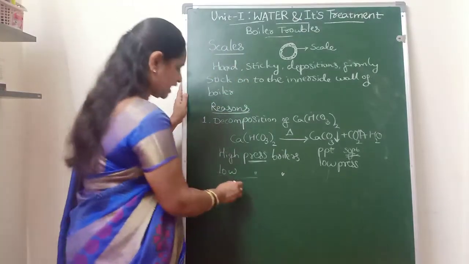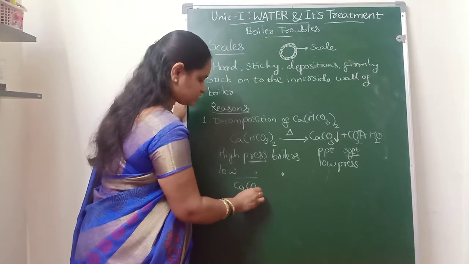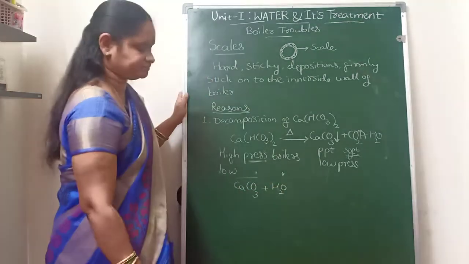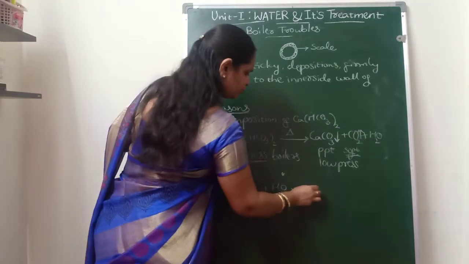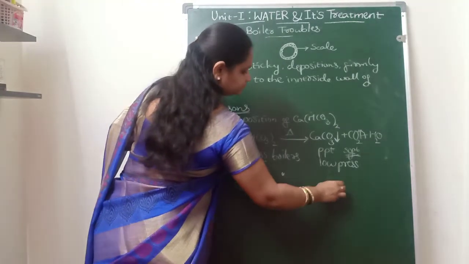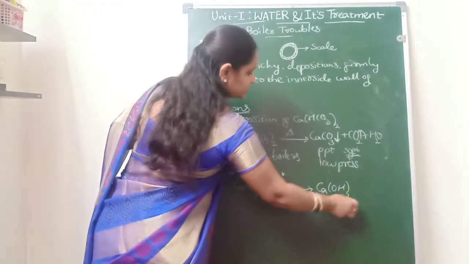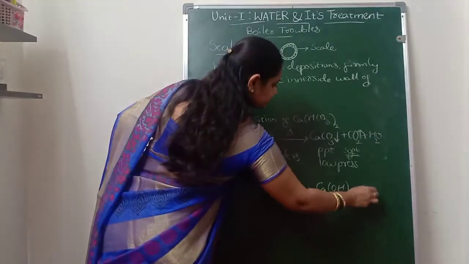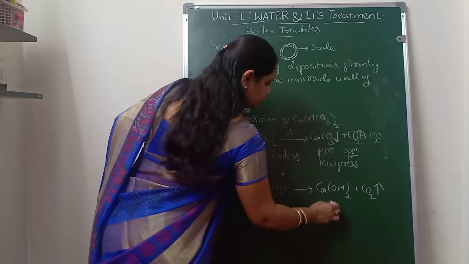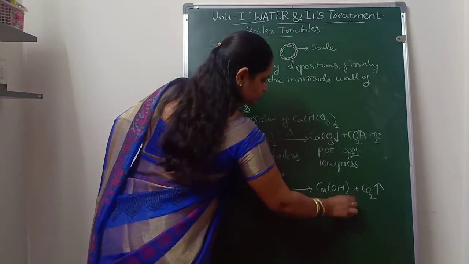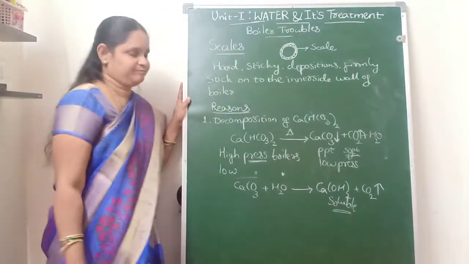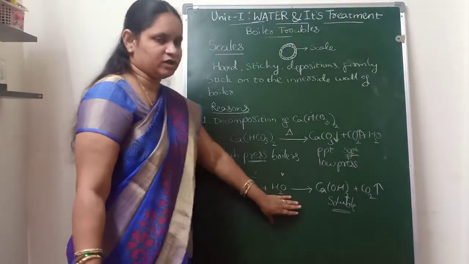Whereas in high pressure boilers, because of the high pressure and high temperatures, this calcium carbonate will convert to calcium hydroxide, which is soluble in the high pressure boilers. So it will not form a precipitate or scale in high pressure boilers.